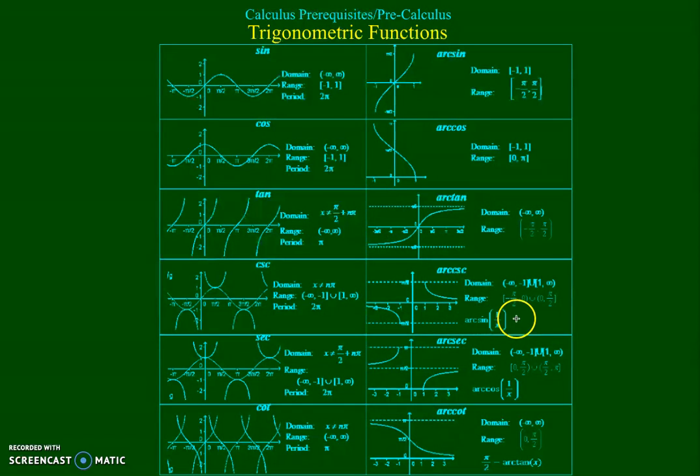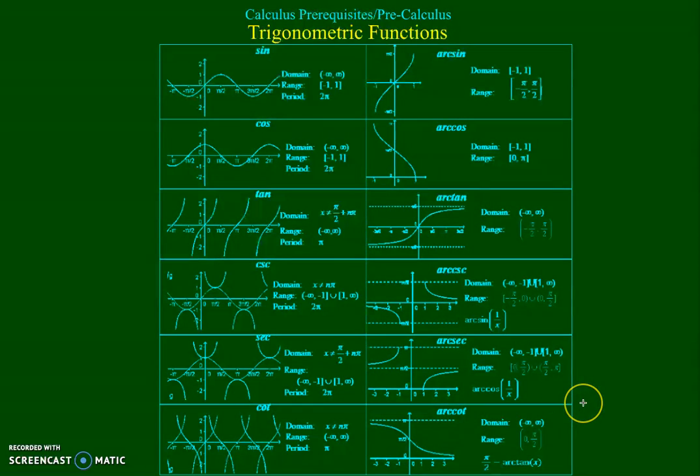Now, you'll notice this expression, and this expression. I've provided those because most calculators, even graphing calculators, don't have the ability to do an arc cosecant, arc secant, or arc cotangent natively. And so to simulate the arc cosecant, you would do arc sine of 1 over the value you're trying to take the arc cosecant of. Here the same thing with arc cosine, and this one is just a 90-degree shift for arctan. So arc cotan is a 90-degree shift of arctan. So those are things that you need to have in mind.